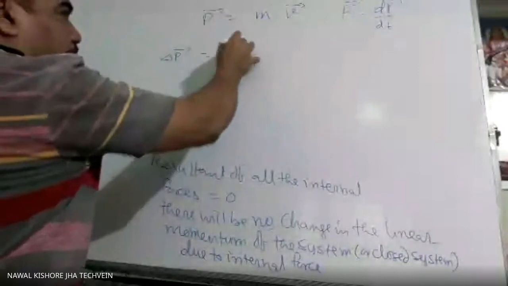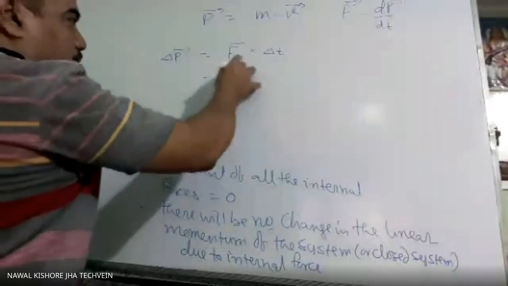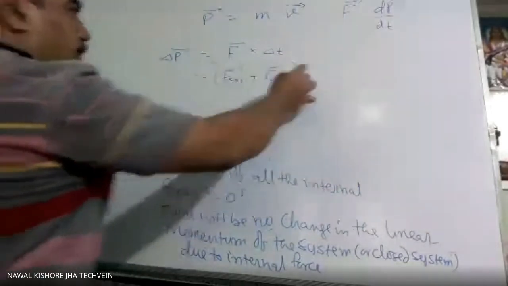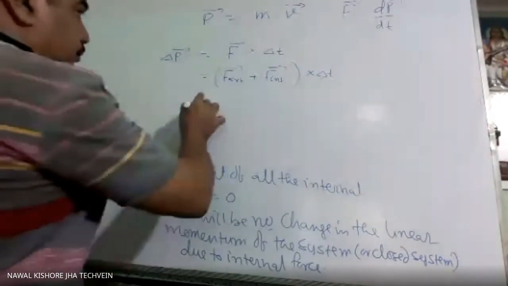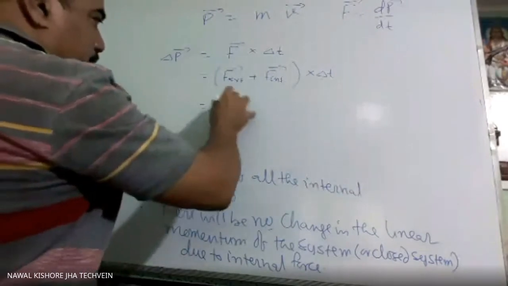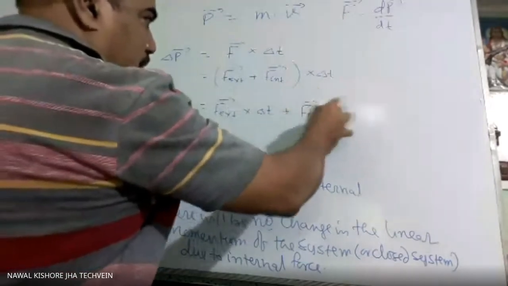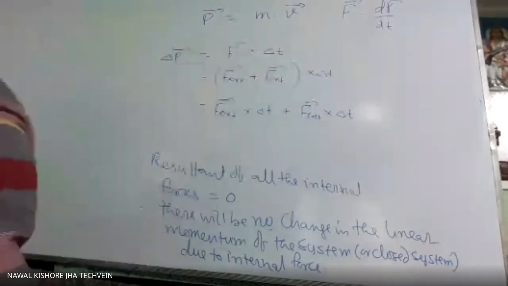The resultant of force into delta T. This resultant may be external force plus internal force, all the resultant, into delta T. So we are saying the resultant of the whole internal and external force.